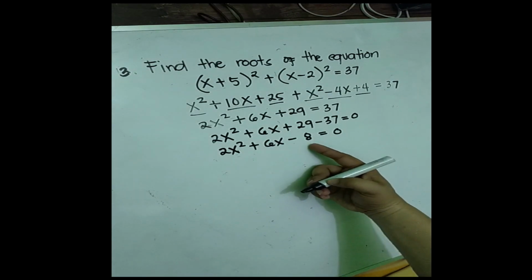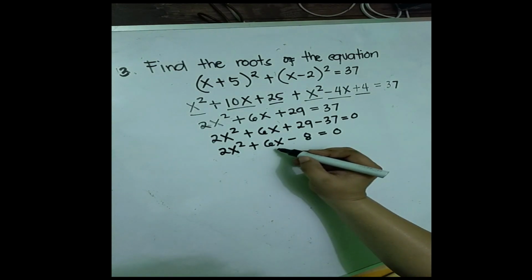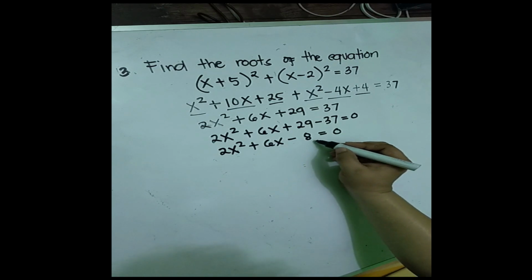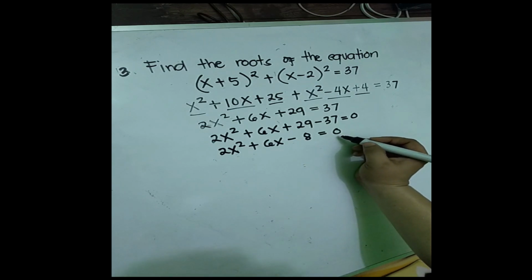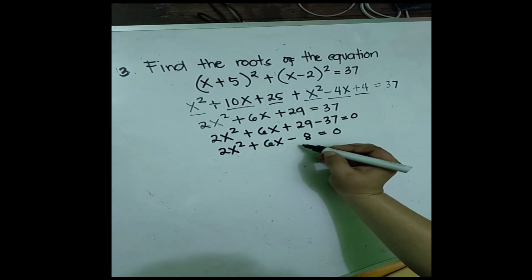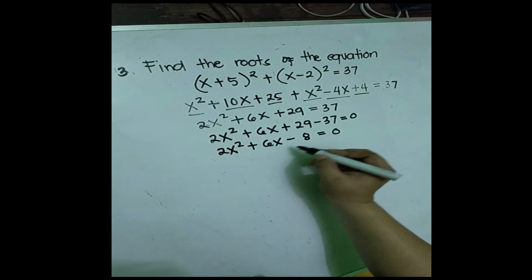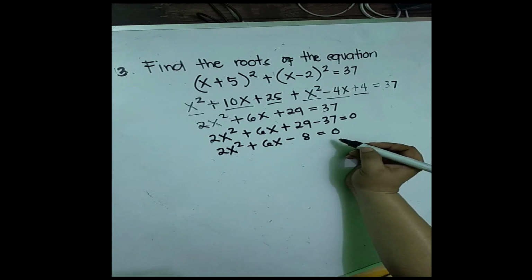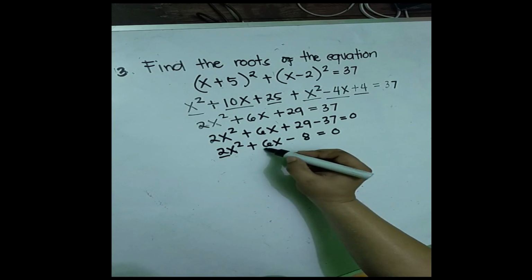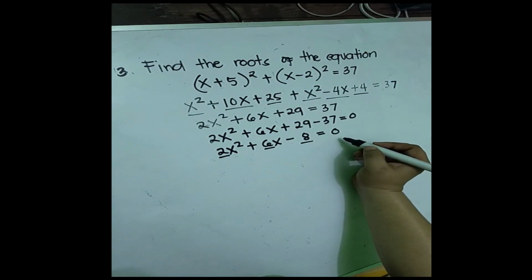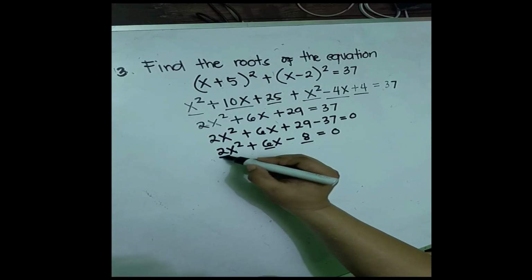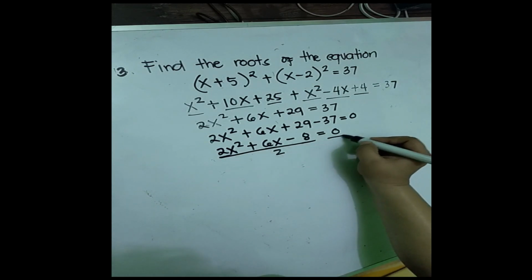So the equation is 2x squared plus 6x minus 8 is equal to 0. You are going to simplify this equation by dividing both sides of the equation by 2, because the coefficients are divisible by 2. So, divide both sides by 2.